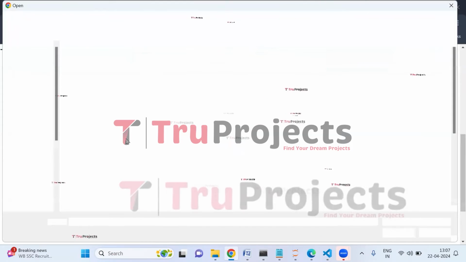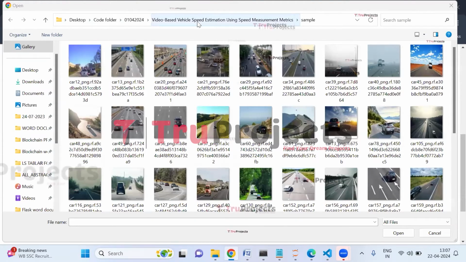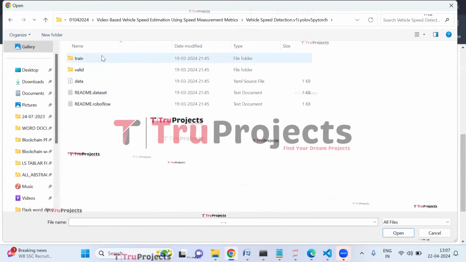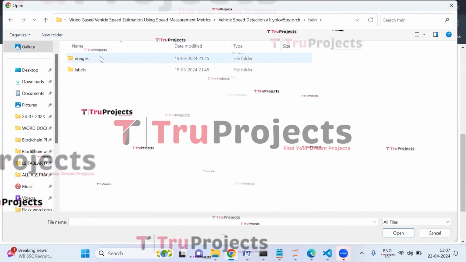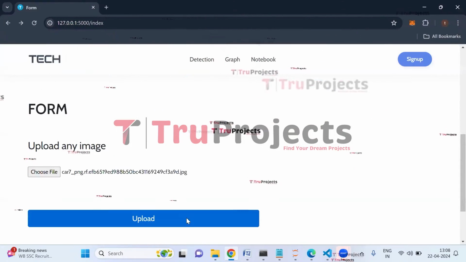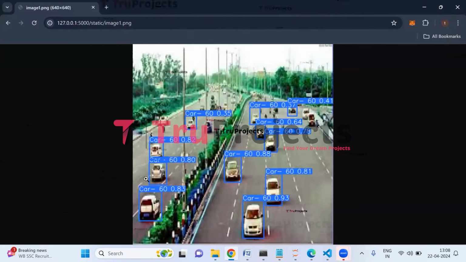Now let us upload the images from the train dataset itself. So here from the dataset, from the YOLO V5 dataset, from the train folder, I'm selecting this image. Now click on upload button. So here, this is the uploaded image, and here we can see that the vehicles are detected with the blue color bounding box. And on top of the bounding box, we can see the name of the vehicle and the speed of the vehicle. So here, this is the vehicle which is detected, which is a car.